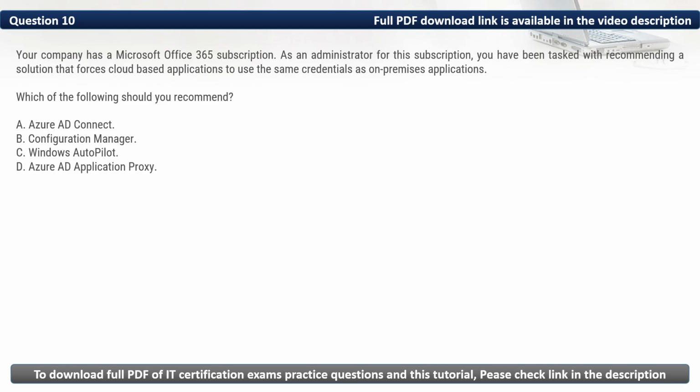Your company has a Microsoft Office 365 subscription. As an administrator for this subscription, you have been tasked with recommending a solution that forces cloud based applications to use the same credentials as on premises applications. Which of the following should you recommend?